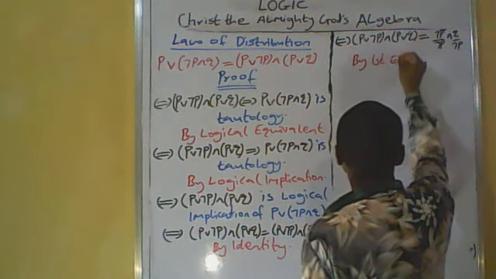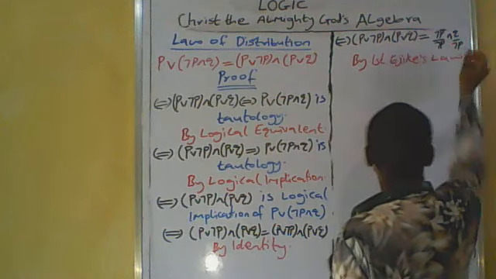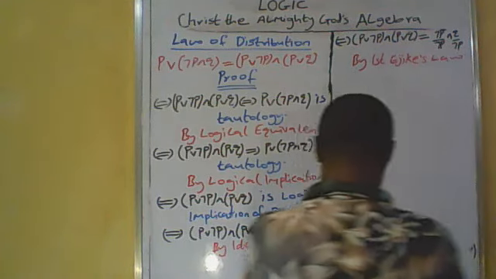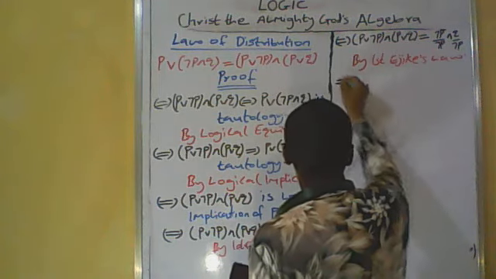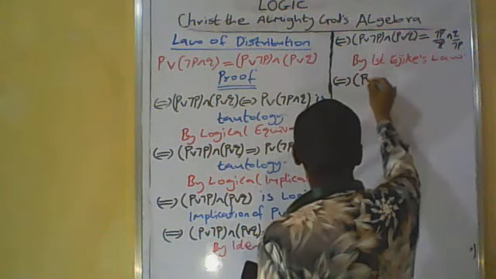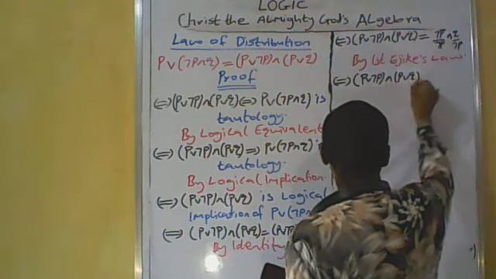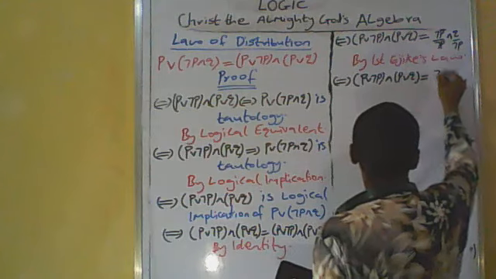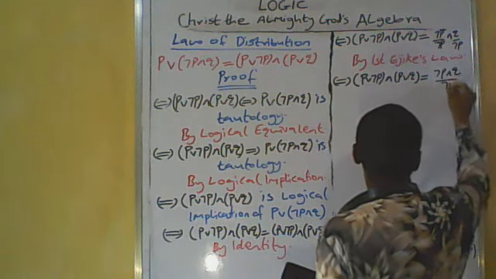If and only if bracket P or not P and bracket P or Q is equal to not P and Q upon not P.